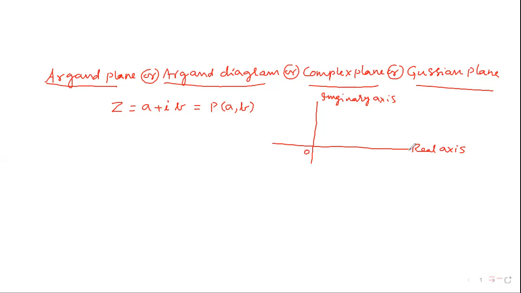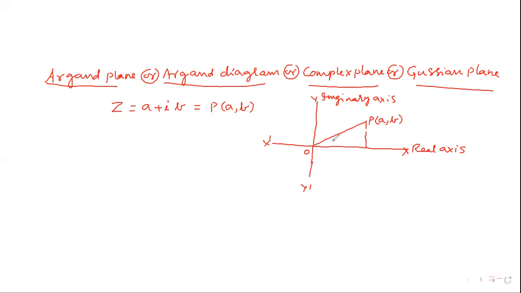This is the x-axis, this is x dash, this is the y-axis, and this is y dash. The values are the same, but the i values are put on the y-axis. So this is one point P, where a is on the x-axis and b is on the y-axis.